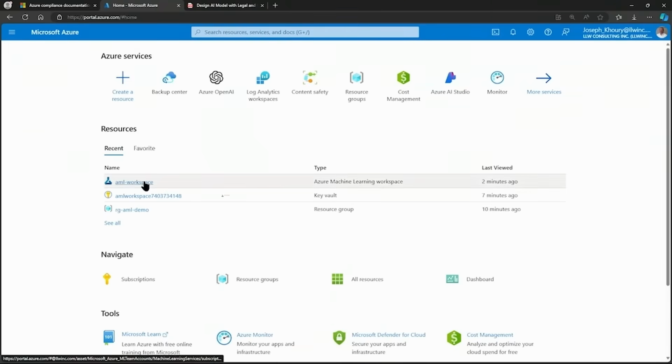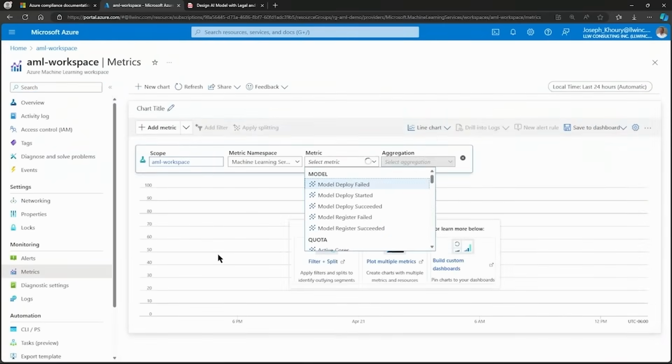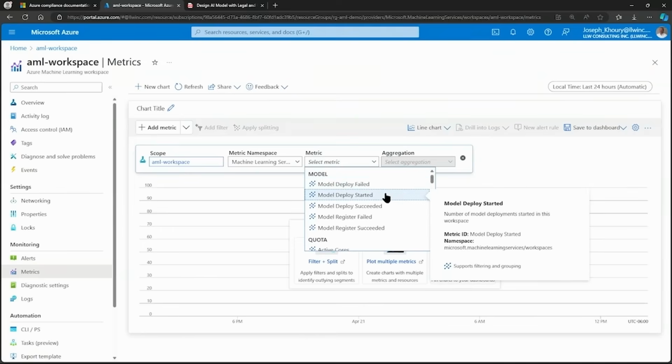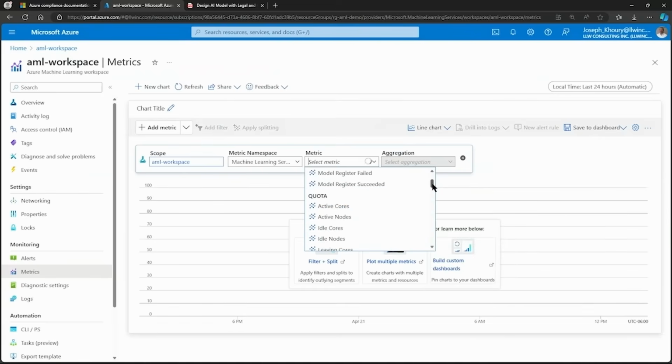Let's go back to the Home portal, and I'll select the Azure Machine Learning Workspace in my services list. The next consideration is monitoring and auditing. We should regularly audit and monitor systems to ensure ongoing compliance. Under Monitoring, I'll select Metrics, and that opens with the Select Metric list expanded. And note the number of different metrics here. I have metrics related to models, including model deploy failed, started, succeeded, register failed or succeeded. I have quota metrics. I have resource metrics. And I have run metrics.